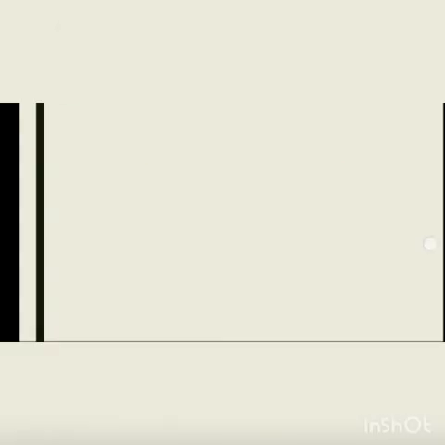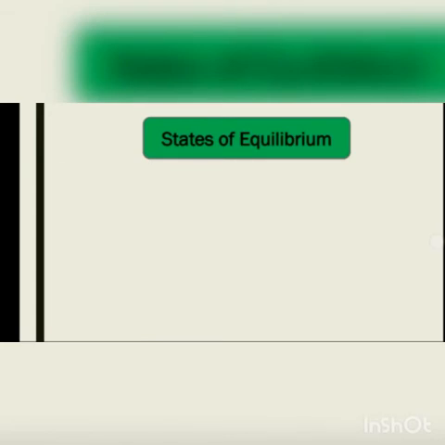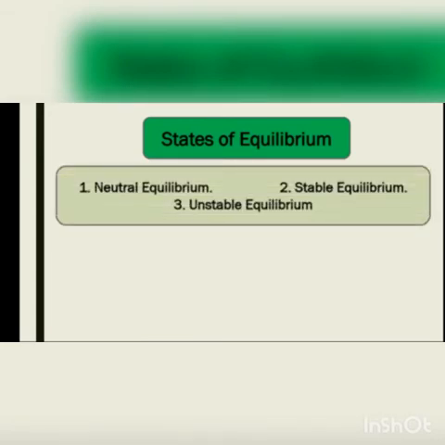Then there are different states of equilibrium. There are three main states of equilibrium. The first one is neutral equilibrium, then stable equilibrium, and unstable equilibrium. Neutral equilibrium is defined as follows: if a body remains in its new position when disturbed from its previous position, it is said to be in the state of neutral equilibrium. For example, a ball, a sphere, a roller, a pencil lying horizontally, or an egg lying horizontally on a flat surface are similar examples of neutral equilibrium.